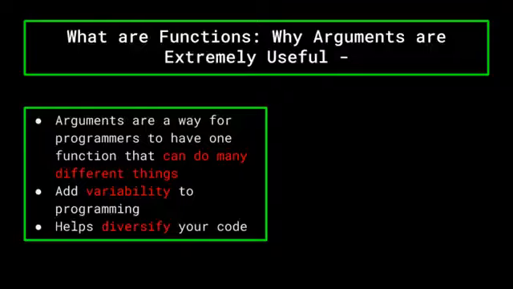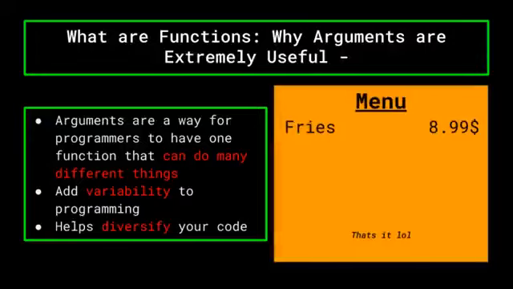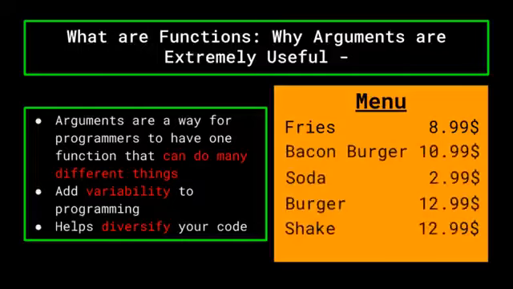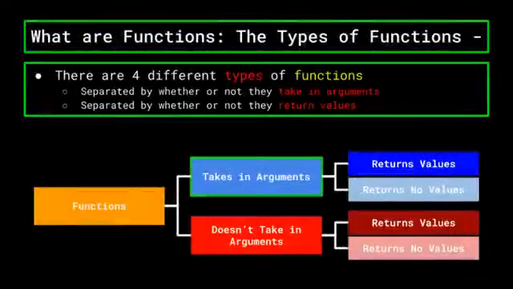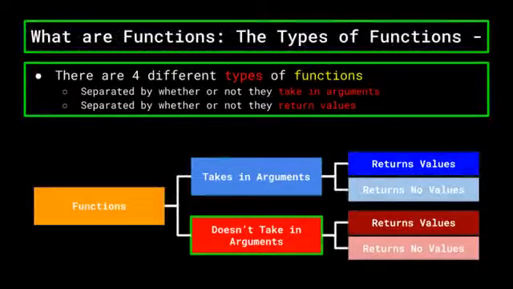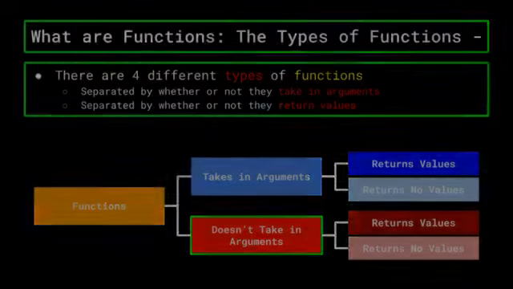Think of it like this. A restaurant that only allows one type of food to be made, regardless of what you order, isn't going to be very useful or diversified. But if we're able to pass in arguments and tell them which food we want, our experience can be heightened and more options can become available to us, which is exactly what happens when you start using arguments in your function. Now that we've talked about functions that take in arguments, let's move on to functions which do not, because functions can also be created and used without taking arguments in, and still be incredibly useful to the programmer.